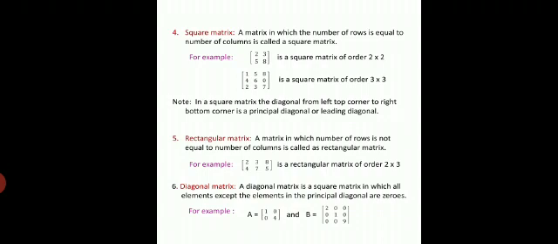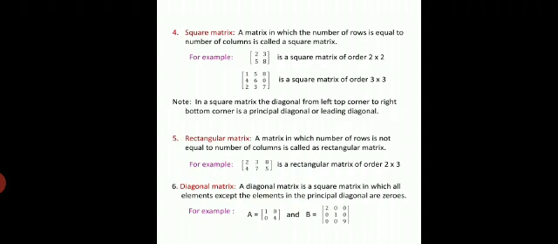If rows and columns are not equal, then that is called a rectangular matrix. For example, here in the matrix 2, 3, 8 and 4, 7, 5 are elements within a square bracket. It is in the shape of a rectangle, hence it is a rectangular matrix, and it has an order 2 rows and 3 columns.